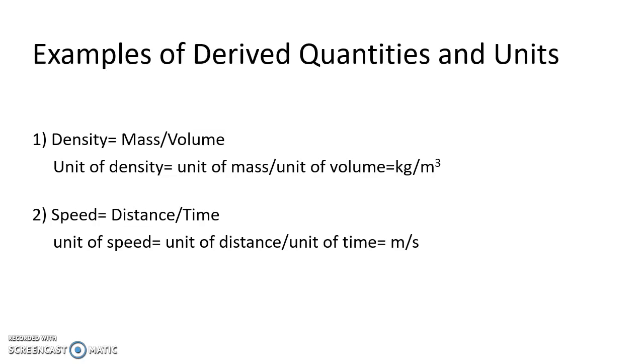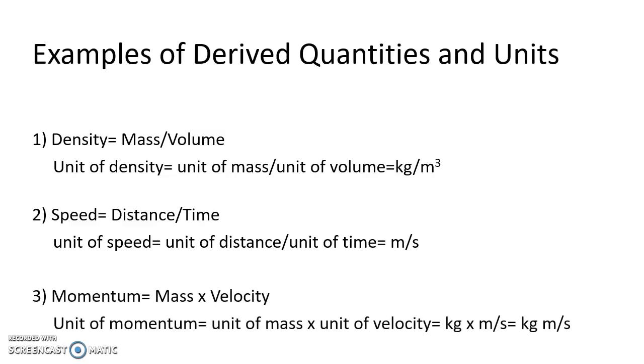Another example of a derived quantity is speed. Its formula is distance upon time. So it is derived from two other quantities, that is distance and time. So speed will be termed a derived quantity. And let us find the unit for speed. Unit for speed is equal to unit of distance upon unit of time. What is the unit of distance? Meter, and the unit of time is second. So meter per second.